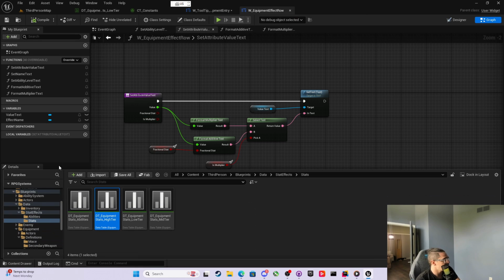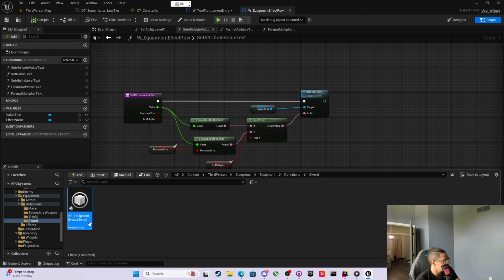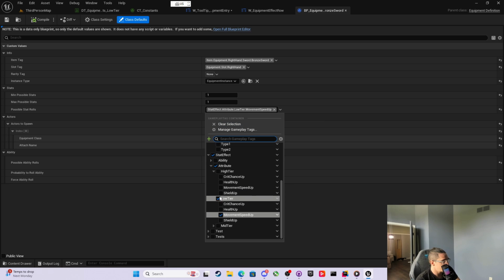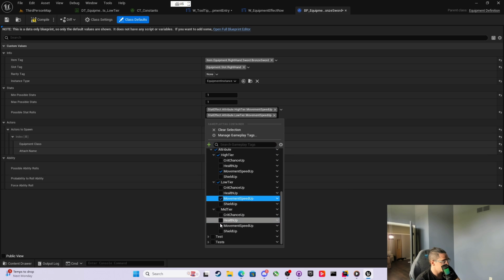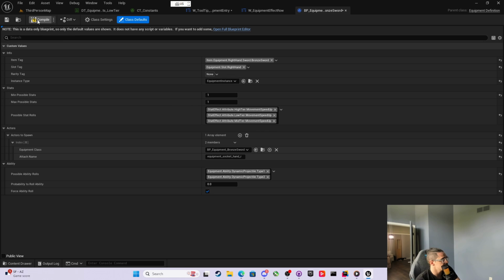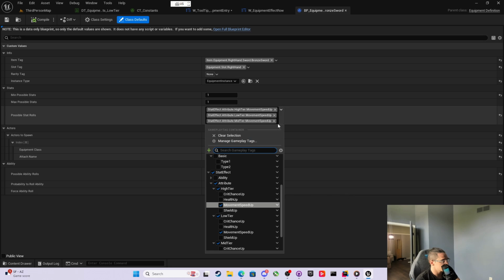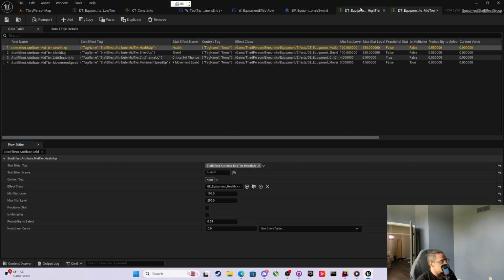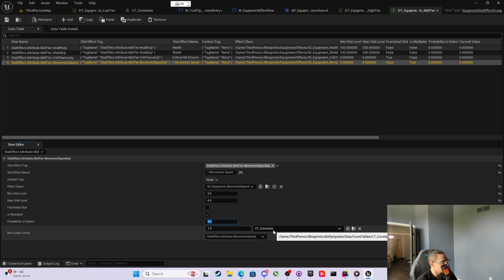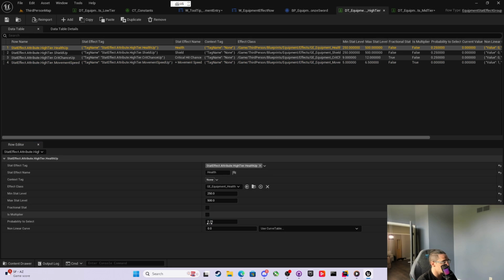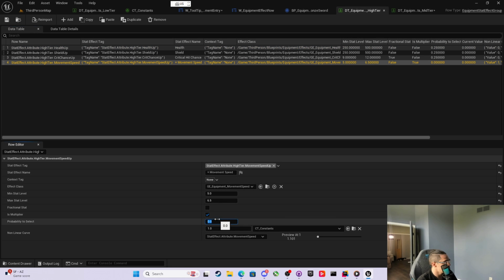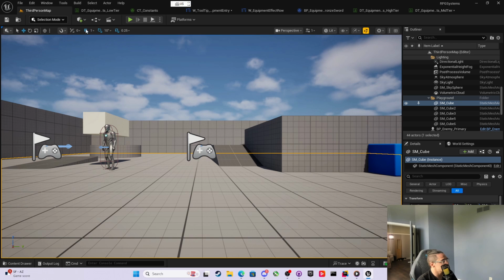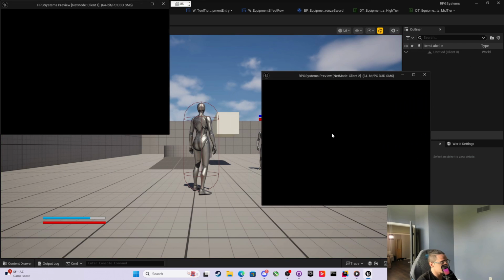So now, we're in the swords. I could do the low tier, mid tier, and high tier, and we'll only roll 1, or we could be really crazy. No, we're not gonna be crazy. Oh man, I absolutely love how I do this every time. I never set the equipment mid tier probability select. I did 0%, so I'm always getting low tier.